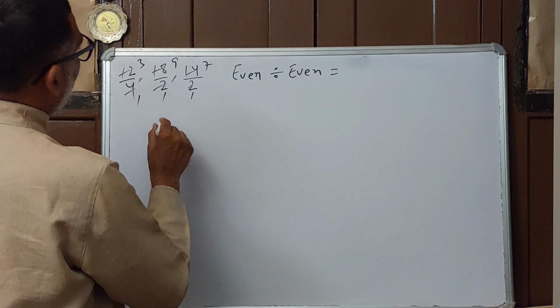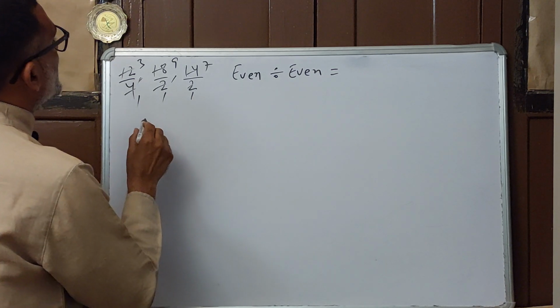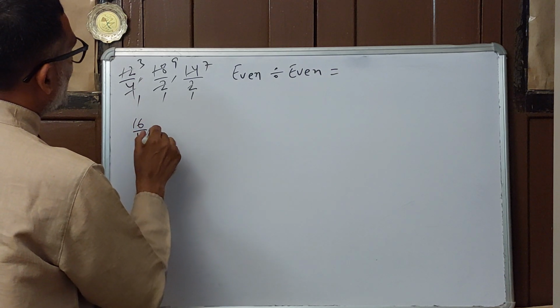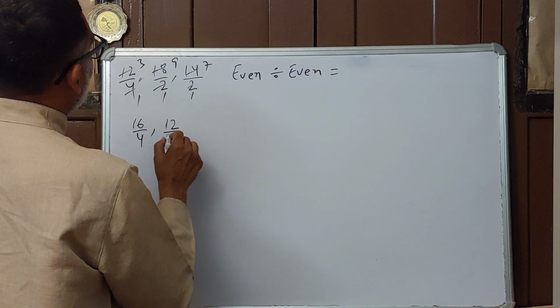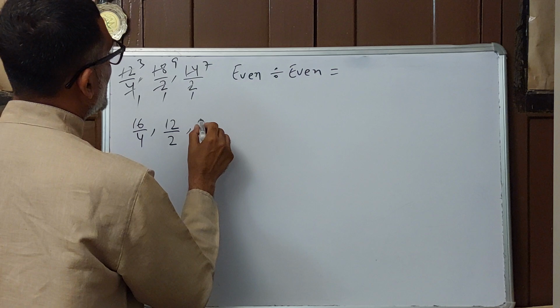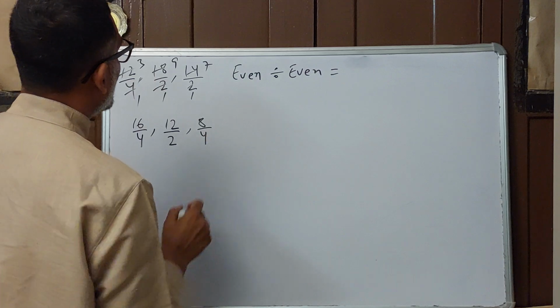And just by example, what we also see like this: 16 divided by 4, 12 divided by 2, and 8 divided by 4.